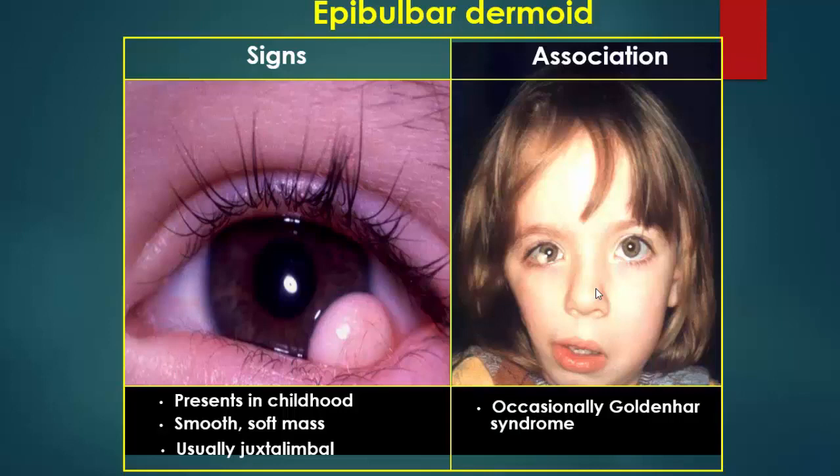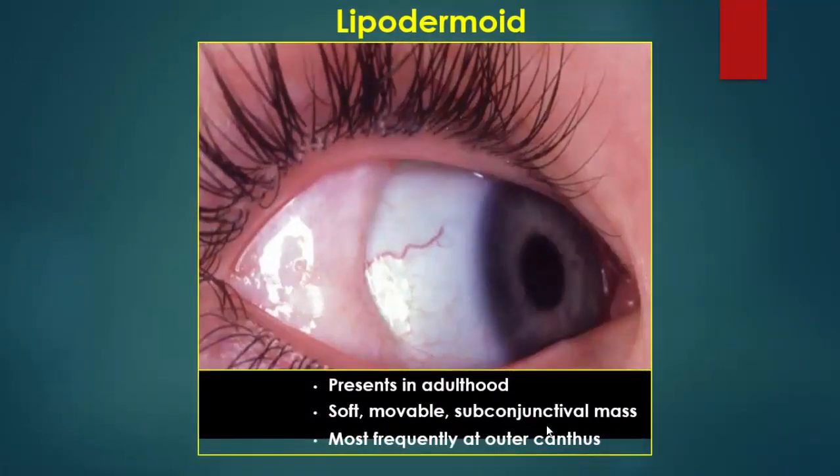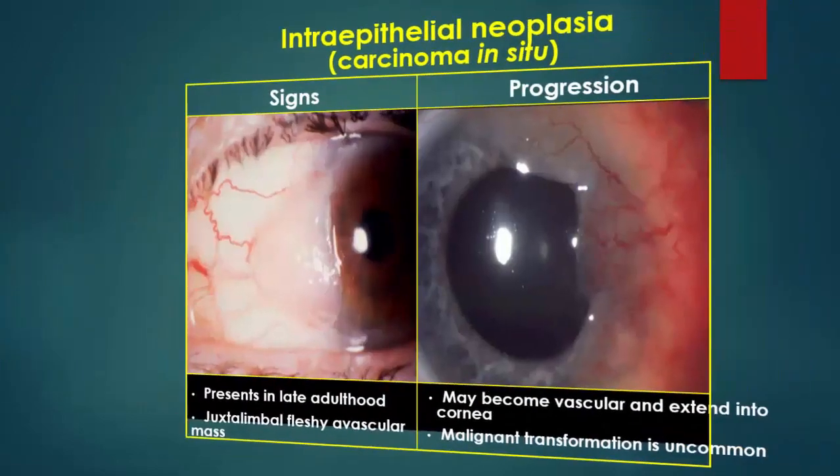Epibulbar dermoid. It is what's called limbal dermoid or dermolipoma. It is present in childhood, a smooth, soft mass, just limbal, occasionally occurring in cases of Goldenhar syndrome. Lipodermoid is present in adulthood, a soft, movable subconjunctival mass, most frequently present at the outer canthus.